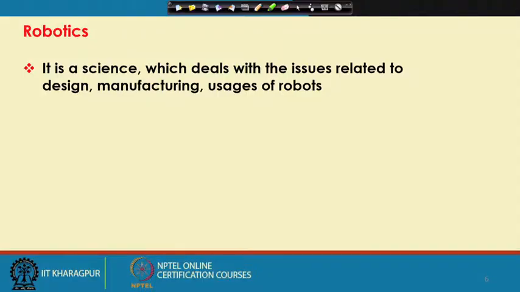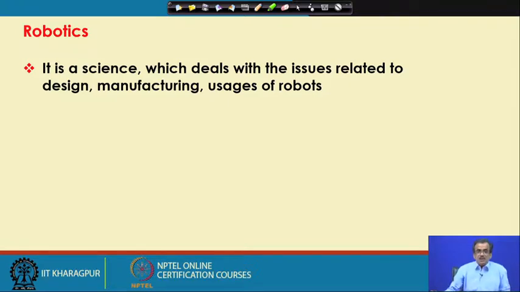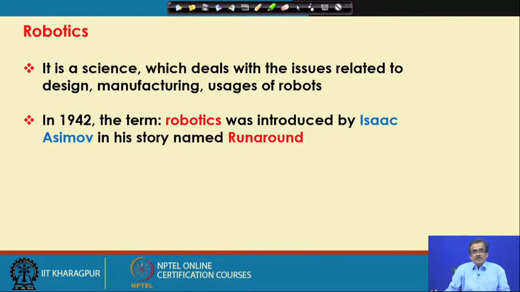Now, next I am just going to define what we mean by robotics. Robotics is a science which deals with the issues related to design, development, and applications of robots to perform a variety of tasks. The term robotics was coined by Isaac Asimov in the year 1942. Isaac Asimov wrote one story. The name of the story was Run Around, and in that particular story he used the term robotics first.